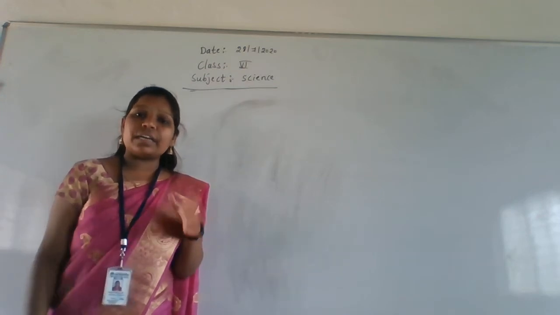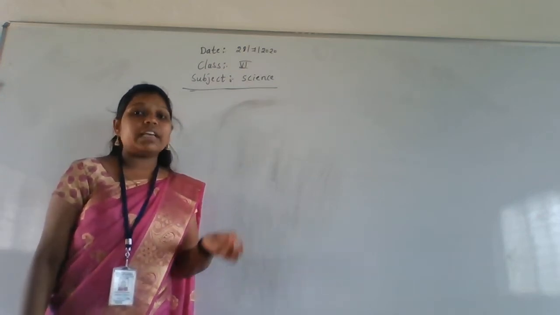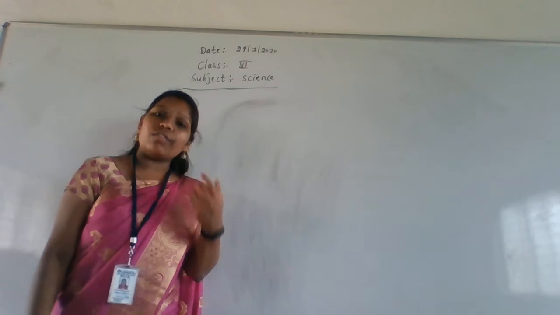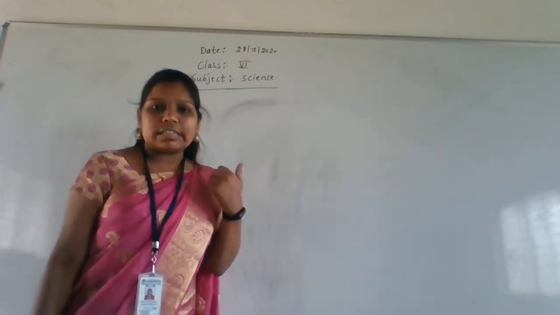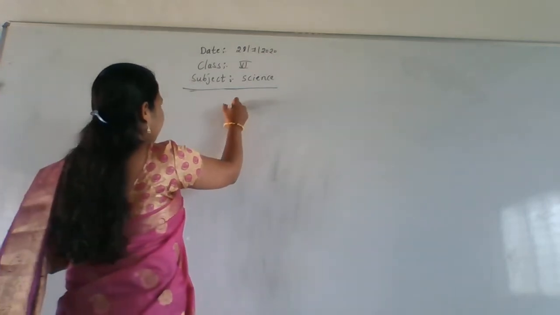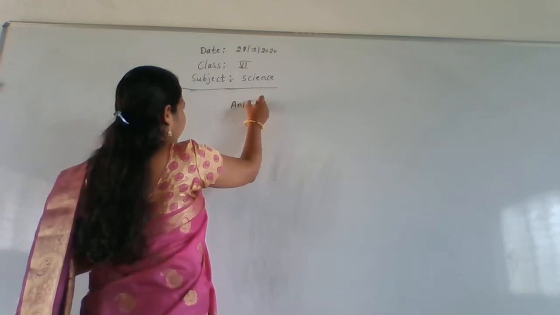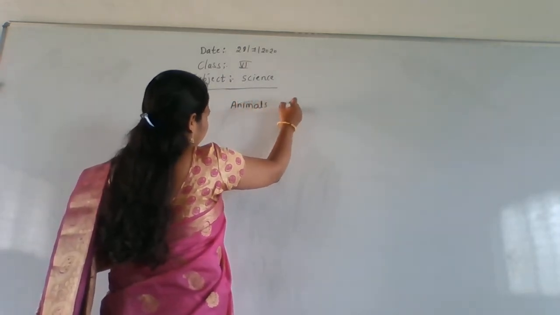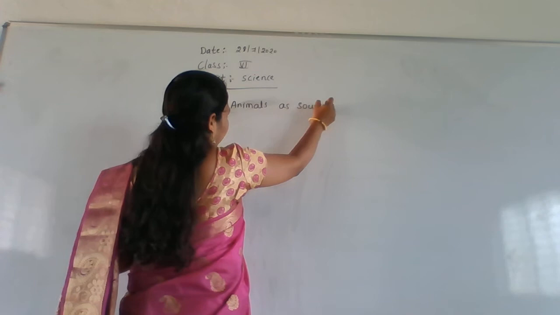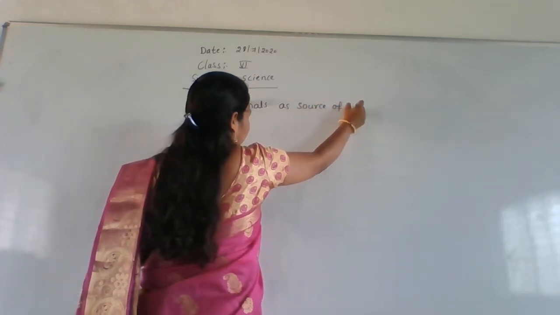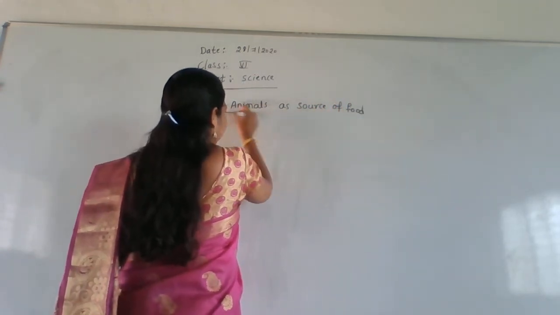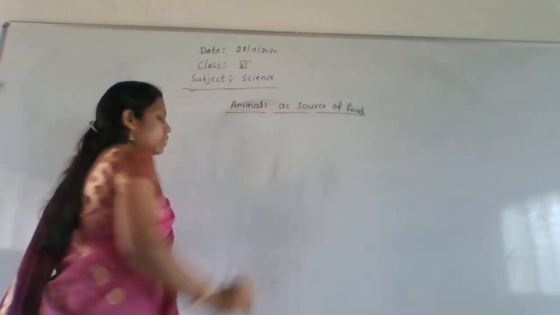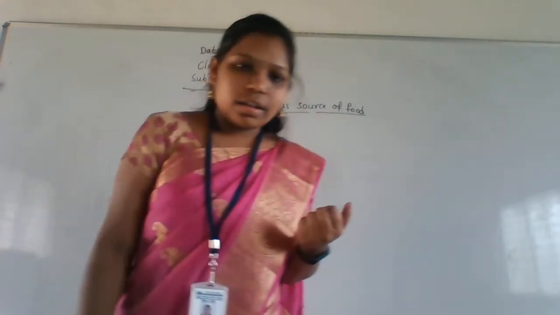These are the different parts of a plant which we eat as food. So today we will discuss animals as a source of food.